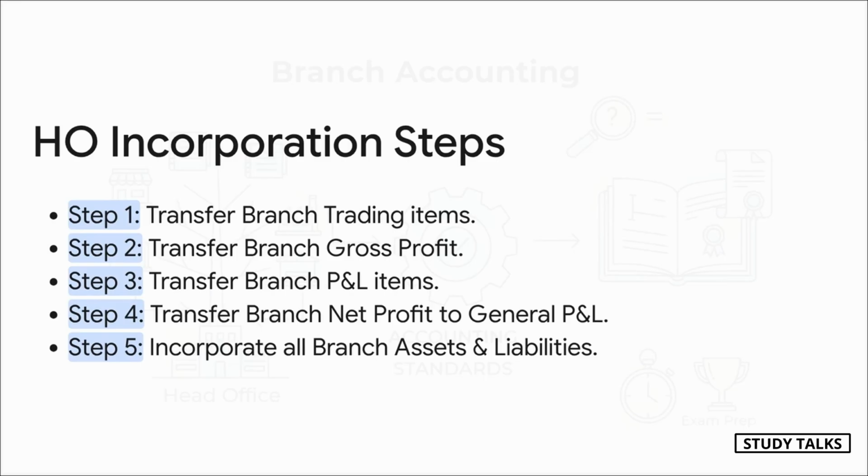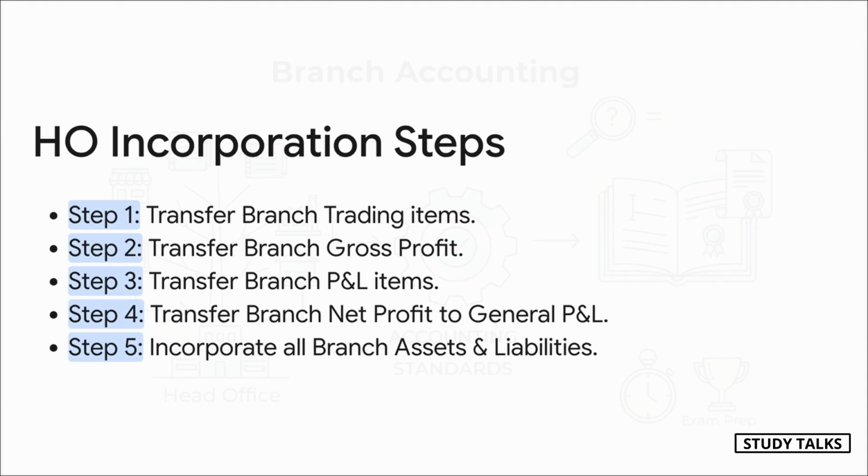Now, instead of memorizing a dozen journal entries, just think of incorporation like this. It's a 5-step merge. The head office opens temporary branch trading and branch P&L accounts. It then just pulls in all the items from the branch's accounts, sales, expenses, everything, step by step. The final net profit gets moved to the HO's main P&L.